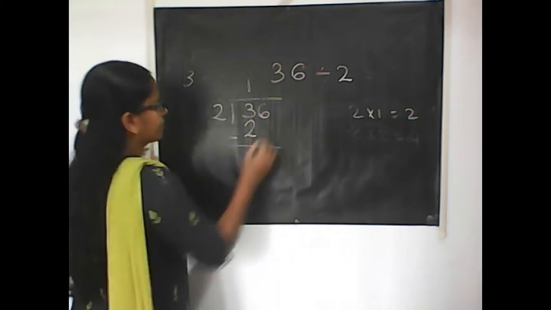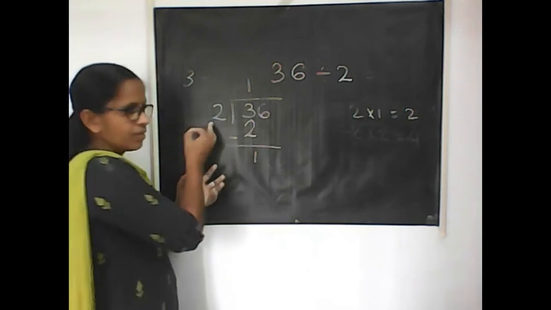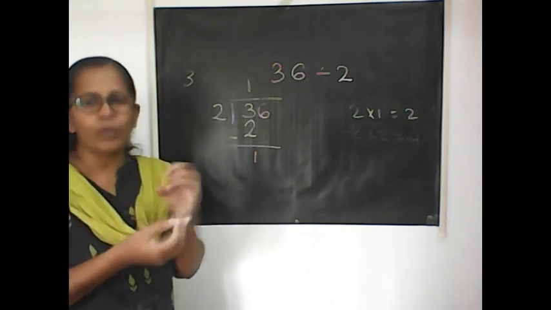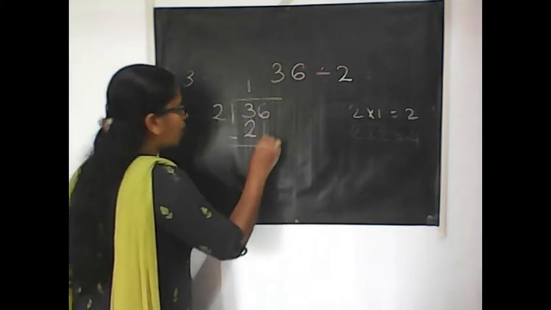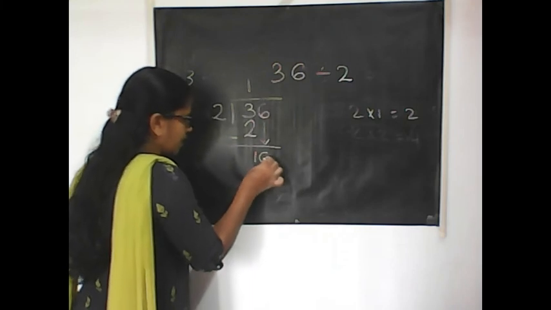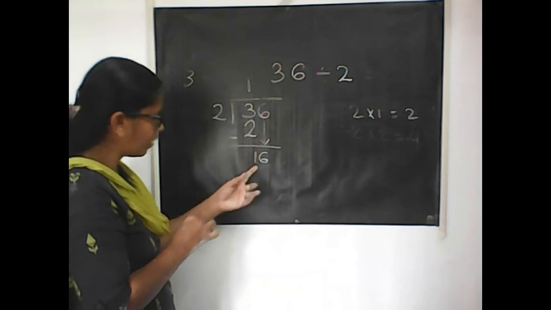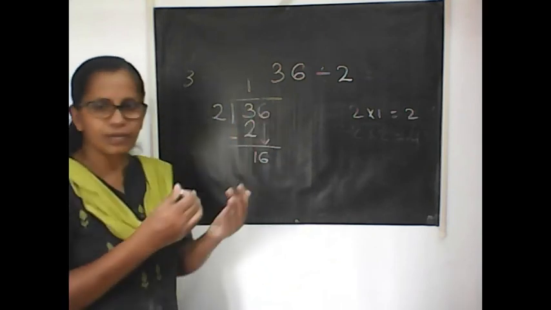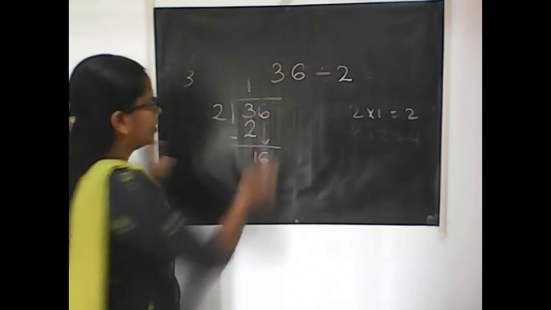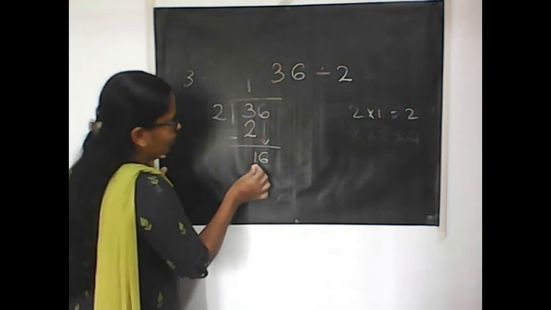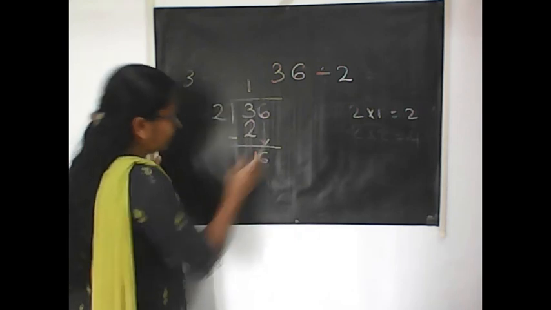Then can I give this 1? Can I take 2 again from 1? No, it's not possible. I have only 1. How can I take 2 from that? So what will we do? We'll bring down the next digit, that is 6. Look here. Already we have 1 left with us, and 1 is not enough to distribute 2 at a time. So I am taking the next packet. In the next packet I have 6. It is not supposed to be 1 plus 6. Write the 1 here and bring down 6.